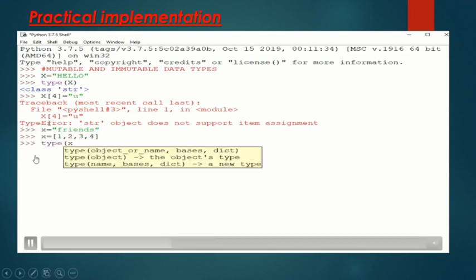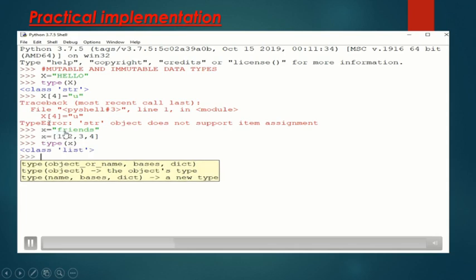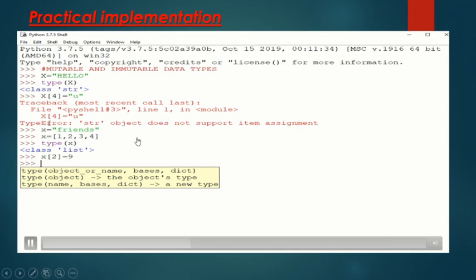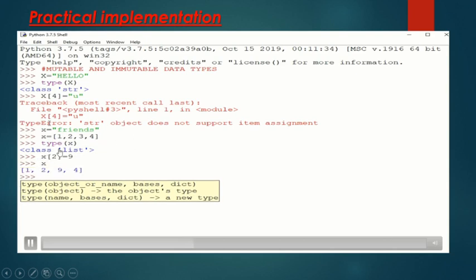Similarly, now let's take a list. We have taken values 1, 2, 3, 4. This is a list because it is enclosed in square brackets. The type of this variable x is list. You can check by using the type function.